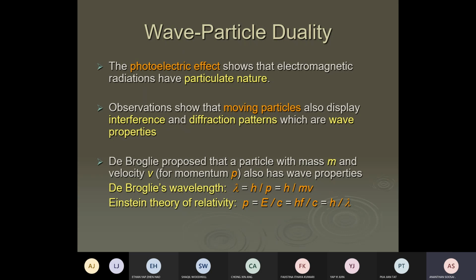The wavelength you possess is given by h over p. So according to de Broglie, you are a particle, but you have wave property within you. You can diffract. According to this idea, that means all of you, let's say, a tennis ball.